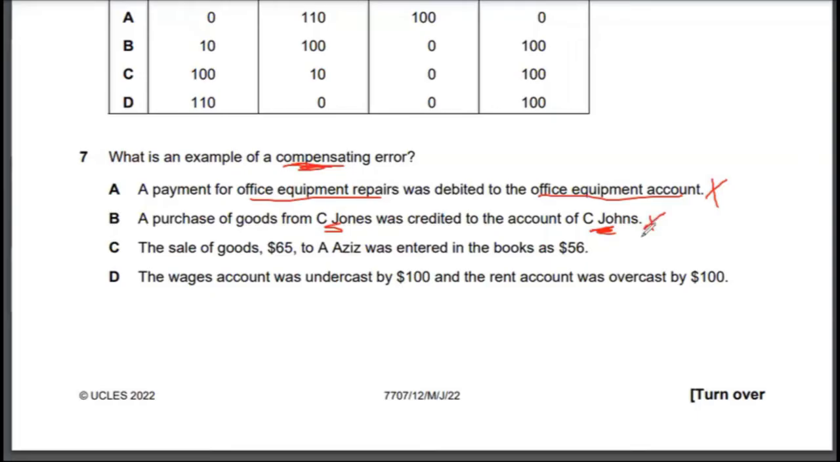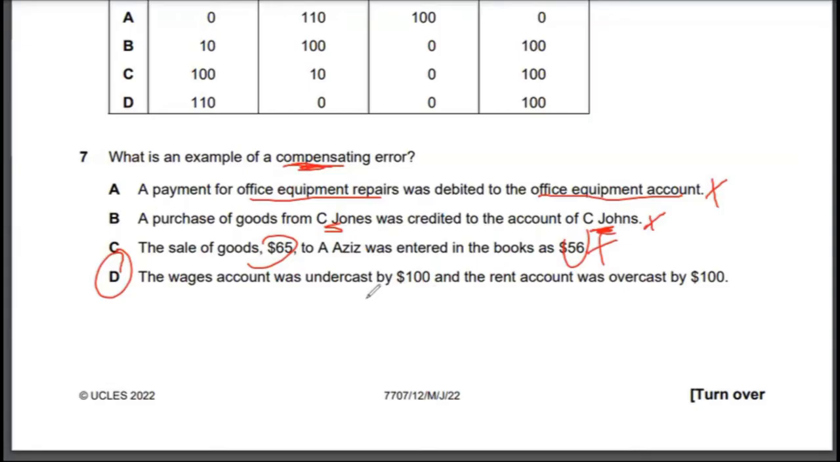Option C, the sale of goods 65 to A as these was entered at. So these are amount reversals. This is not a type of compensating error. Therefore, the correct answer to multiple choice 7 would be option D, just by using elimination of choices here.